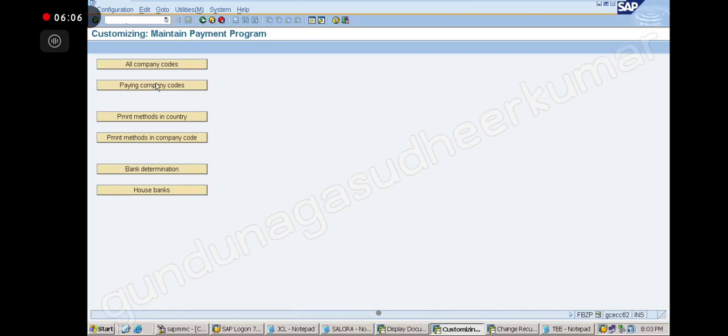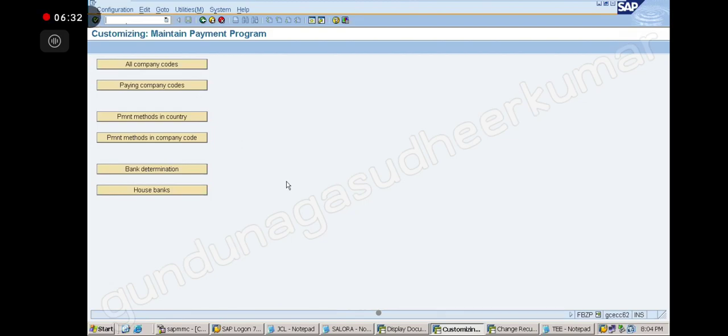Step number 4 is all company codes. Step number 5 is house bank. Step number 6 is bank details. Okay, good.